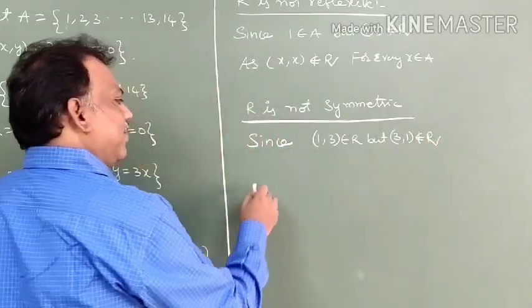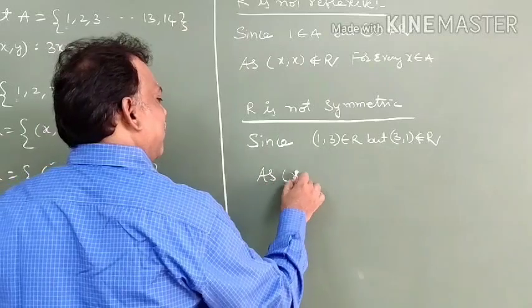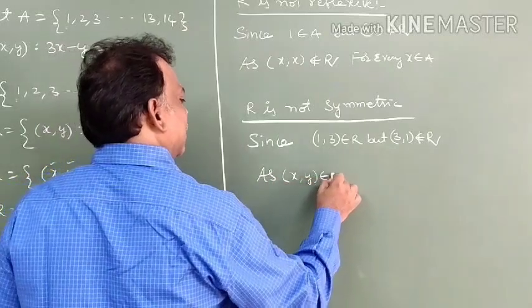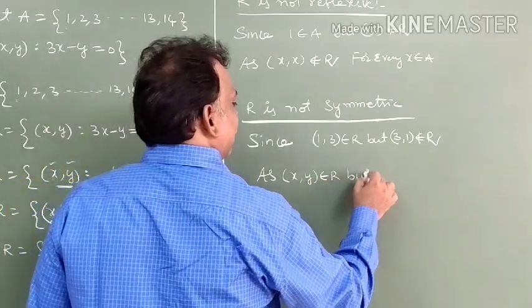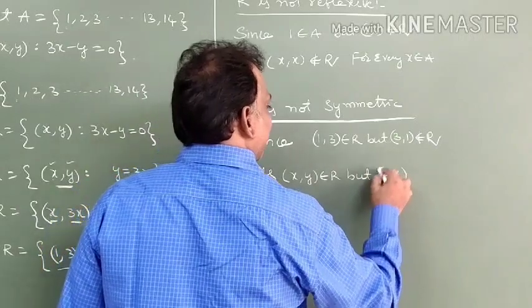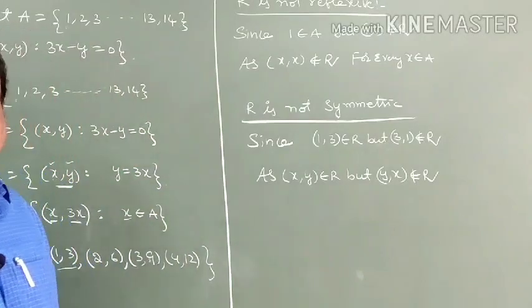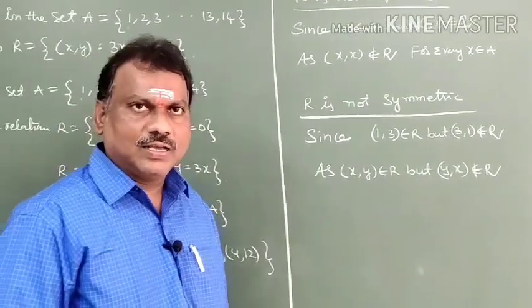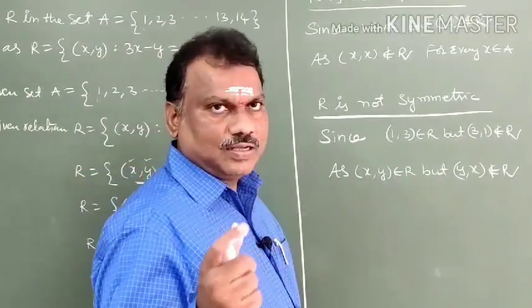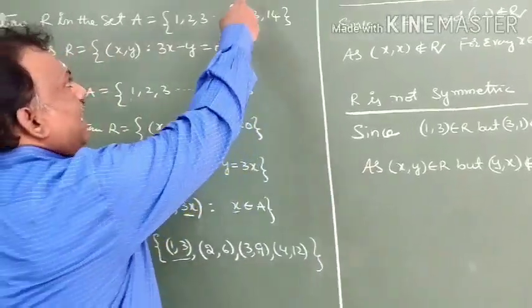Since the ordered pair (1, 3) belongs to R, but (3, 1) does not belong to R. So you write the definition as: (x, y) belongs to R, but (y, x) does not belong to R. So it is not a symmetric relation. Clear, students? Right. We'll check the transitive.